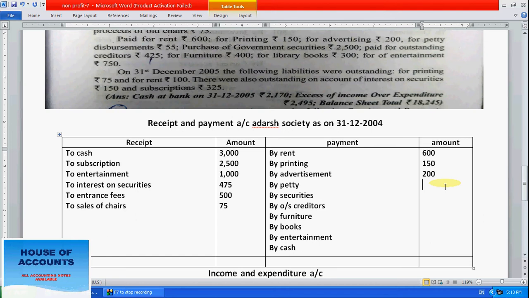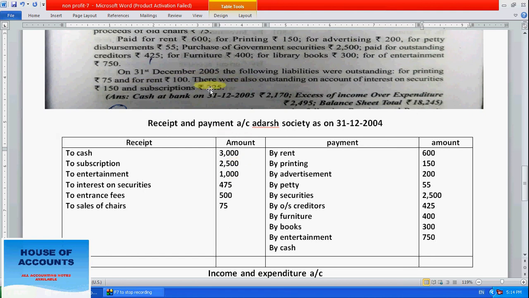So petty expenses 55. After that, purchase of government securities 2500. After that, paid for outstanding creditors 425, for furniture 400, for library books 300, and for entertainment 750. These are the amounts.